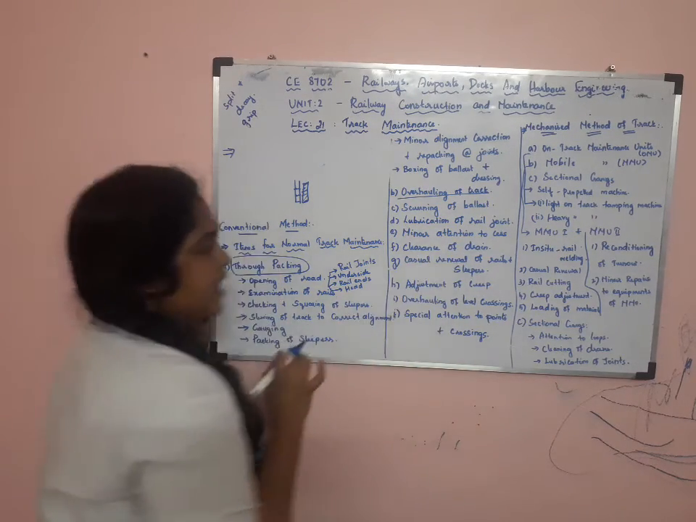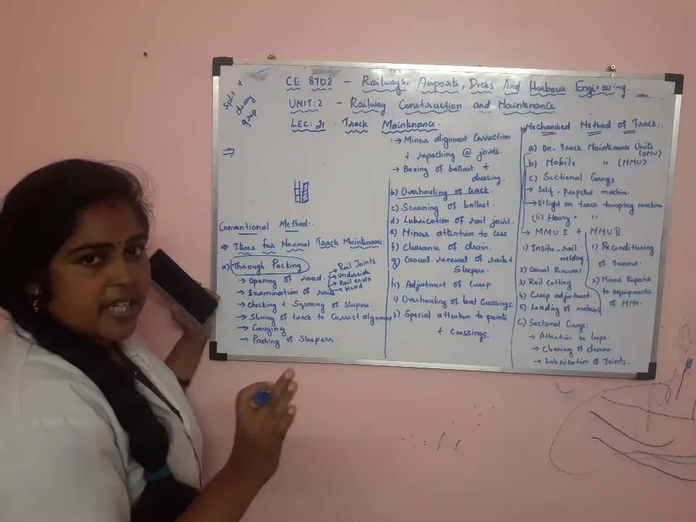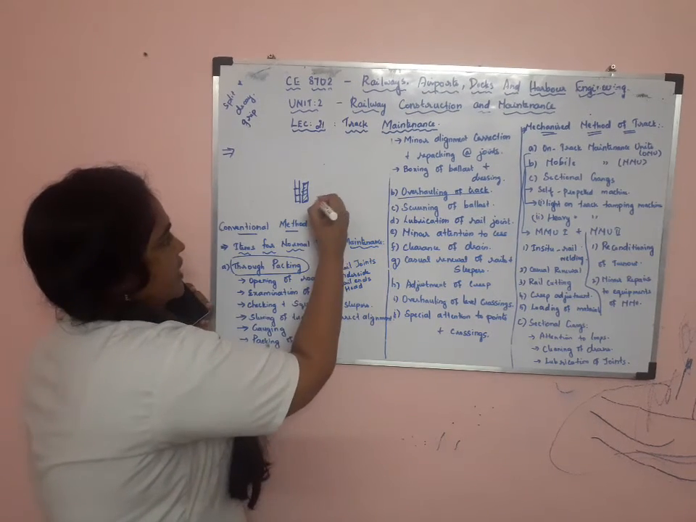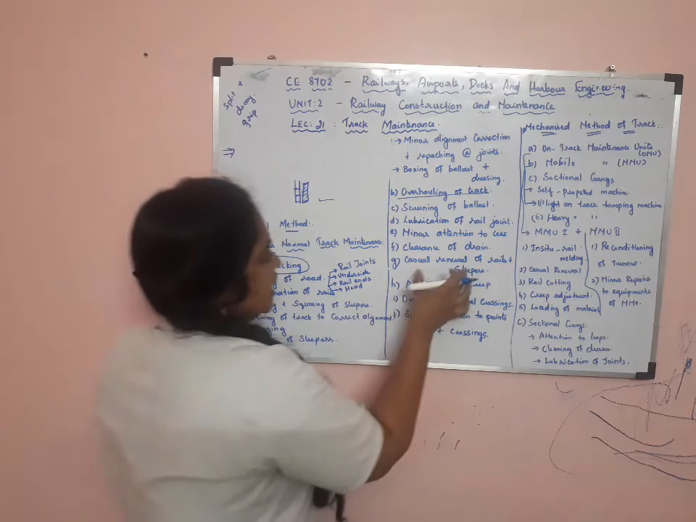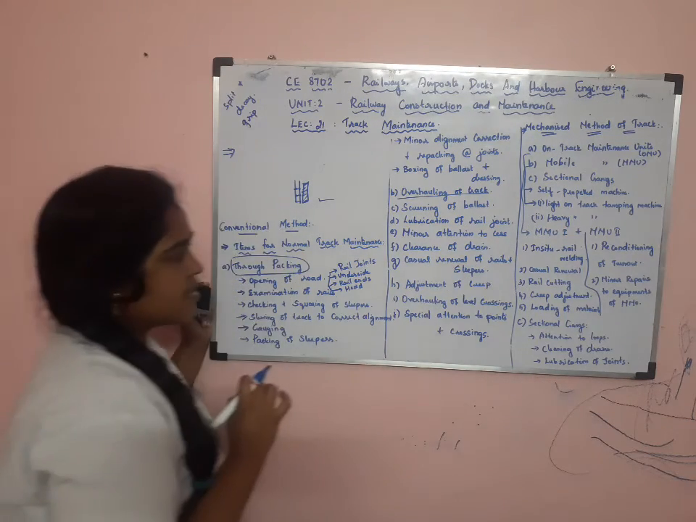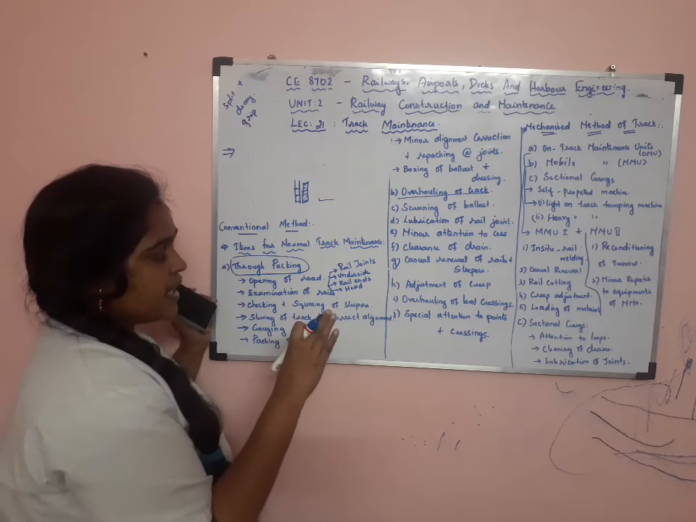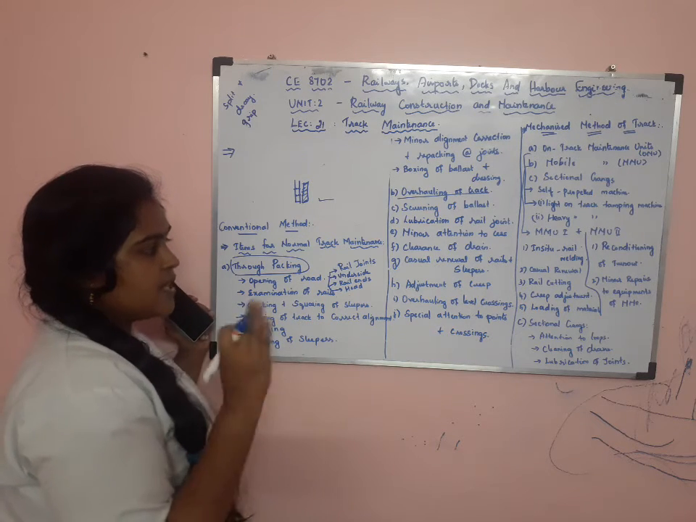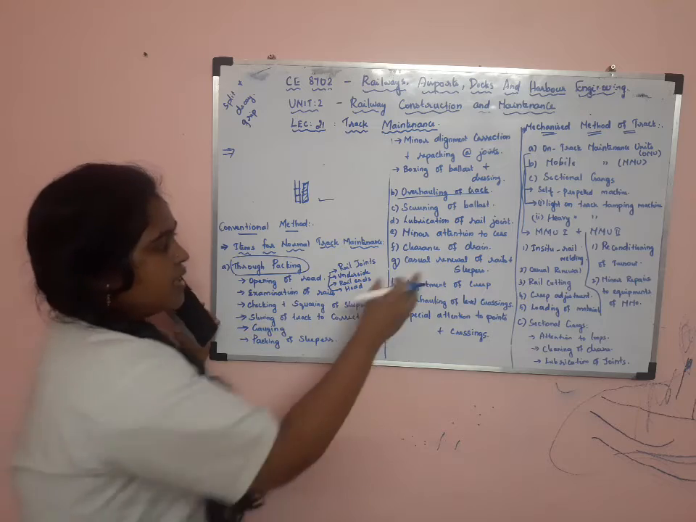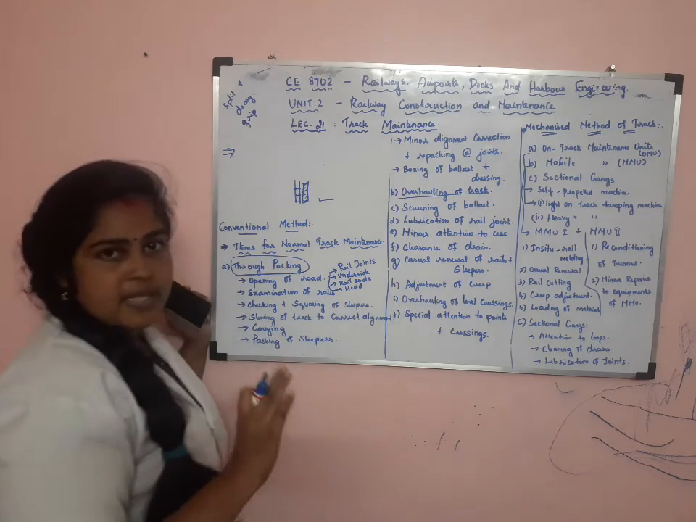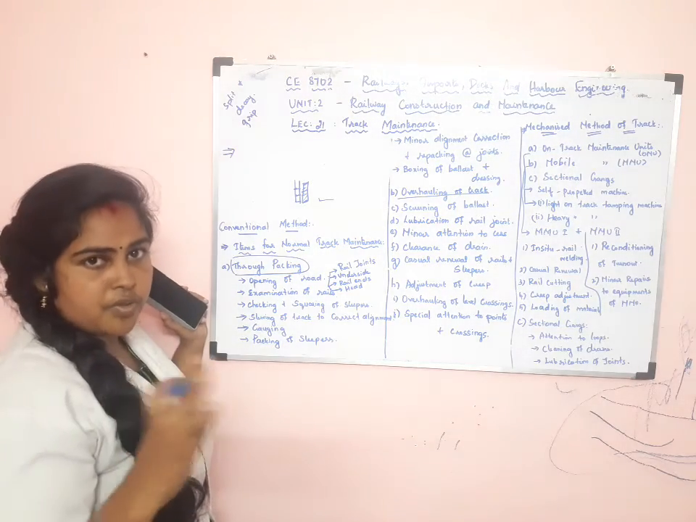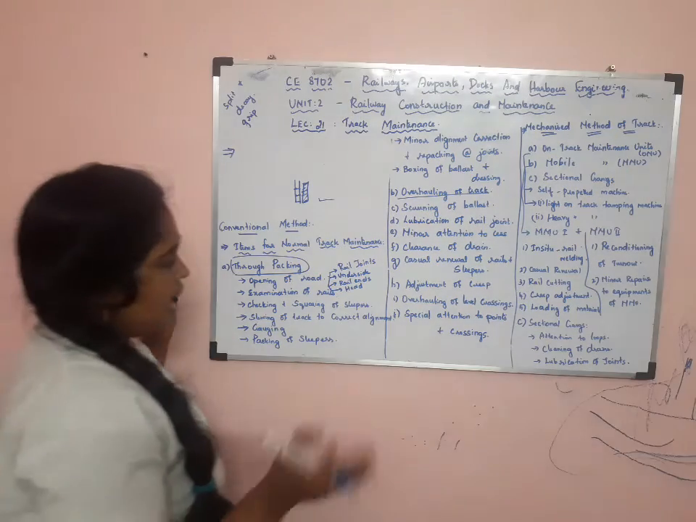Then clearance of drainage, if any drainage water is there, it will be checked. The alignment is checked, gradient will be checked. Then casual renewal of rail and sleepers. So if rails or sleepers are very defective, they get renewed. Then adjustment of creep. Creep is adjusted. That is the longitudinal movement of the track that will get adjusted.